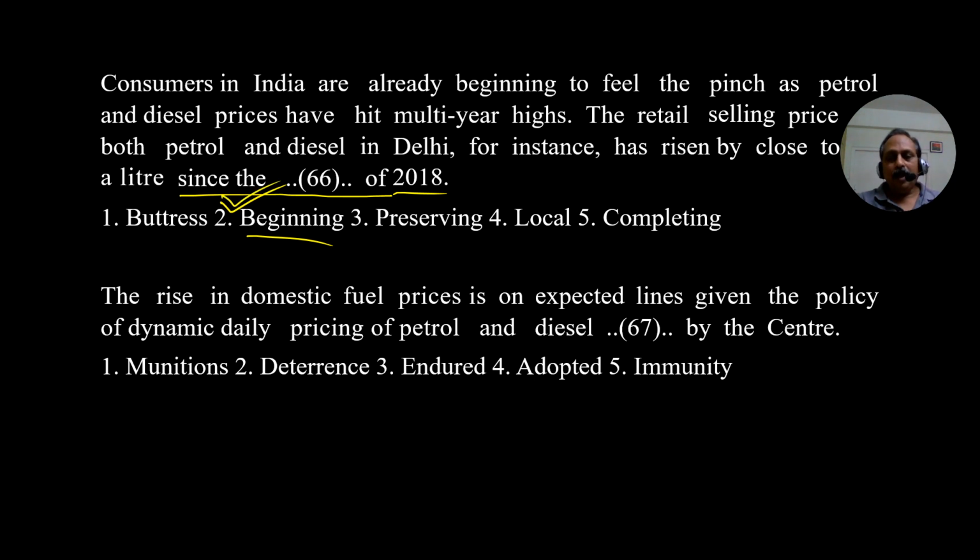If you ask me, sir, can we reach that stage where, without seeing the options, we can think of a few words and then choose the correct word? Yes, you can reach that stage. Then comes the question, how? If you read a lot, extensive reading, all these things you can answer, and you don't have to worry about the meanings of these words. No need at all. Then the rise in domestic fuel prices is on expected lines given the policy of dynamic daily pricing of petrol and diesel by the center. Here again, adopted by the center. Other words are not relevant here. Adopted by the center is the exact word.